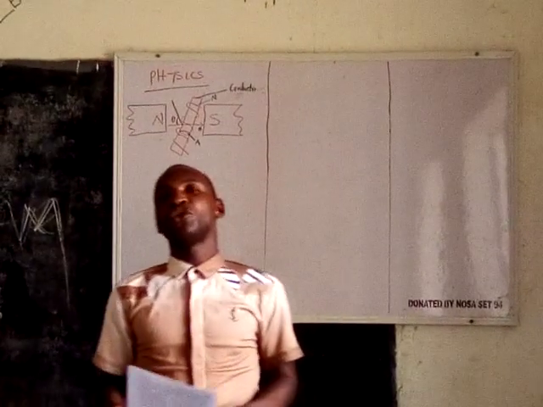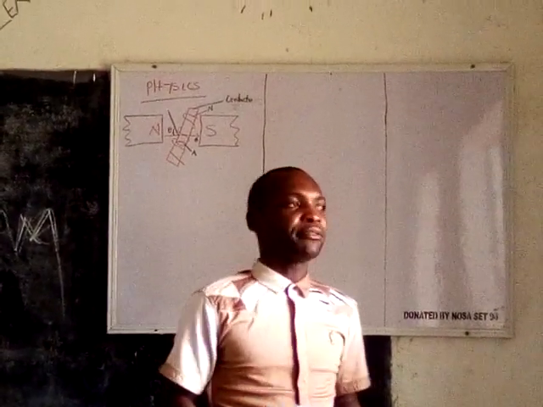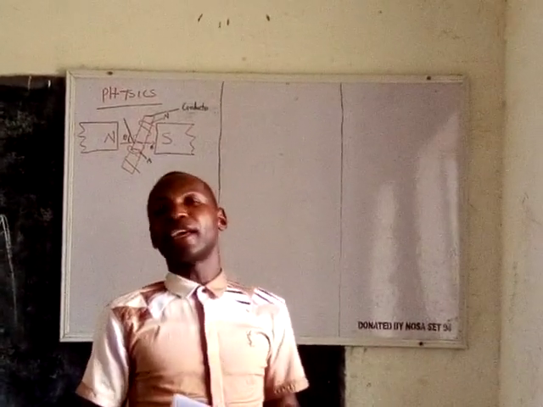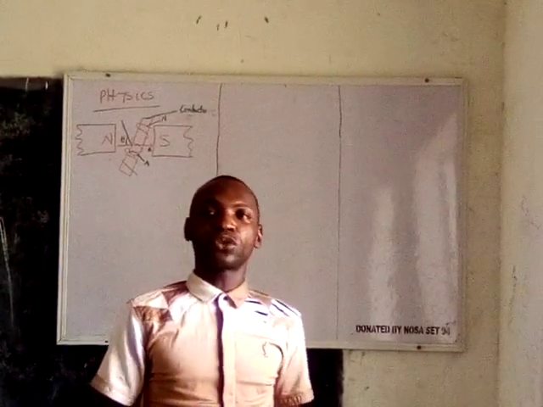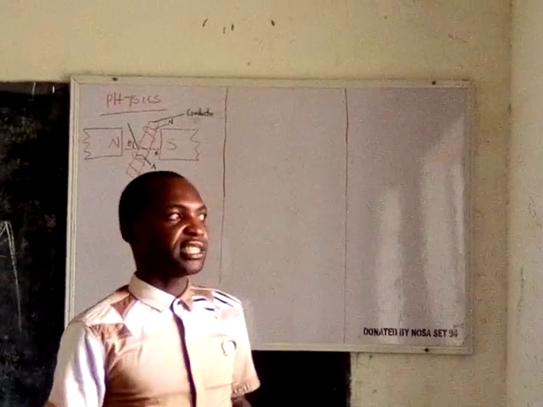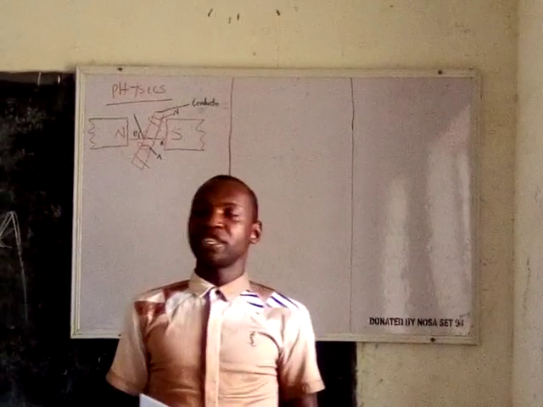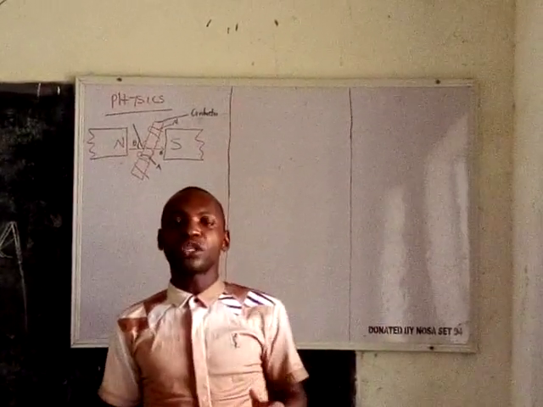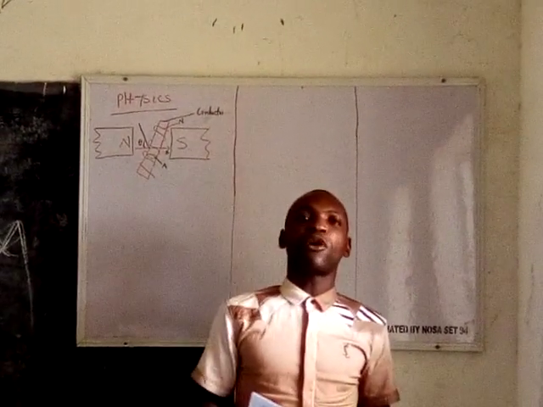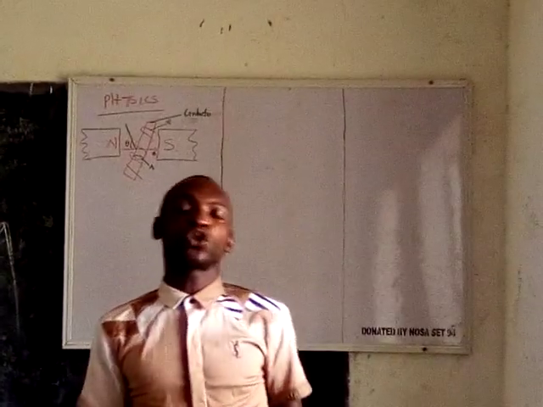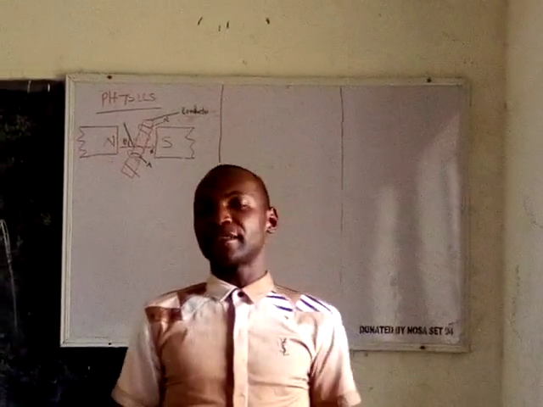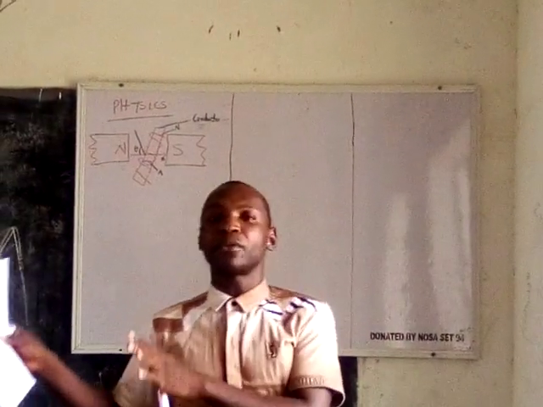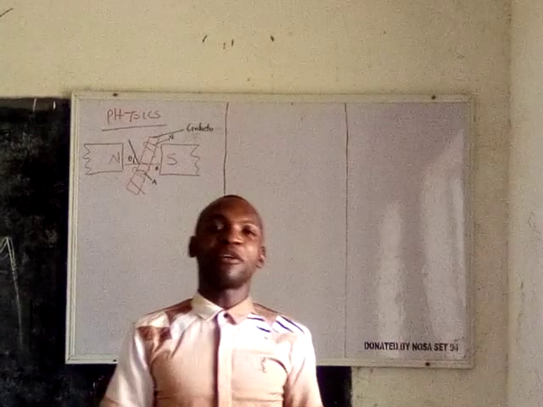I shall be showing you how to derive a formula for an induced EMF in electromagnetic induction. I've seen a particular question which asks us to show that the induced EMF of an electromagnetic induction is alternating. You know how an alternating or sinusoidal form of a particular wave is.